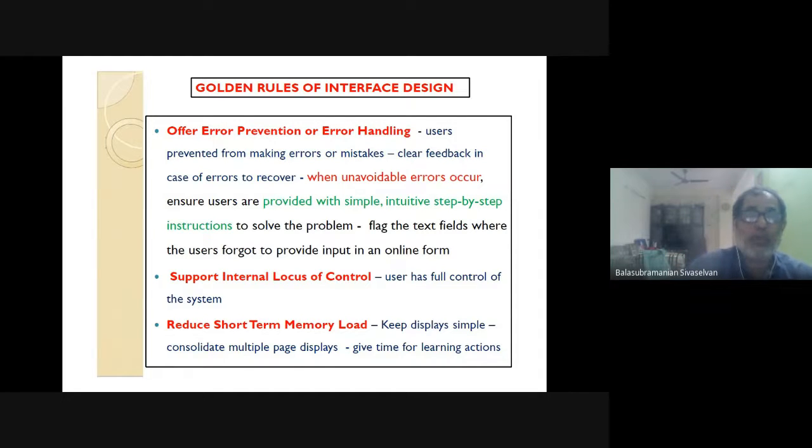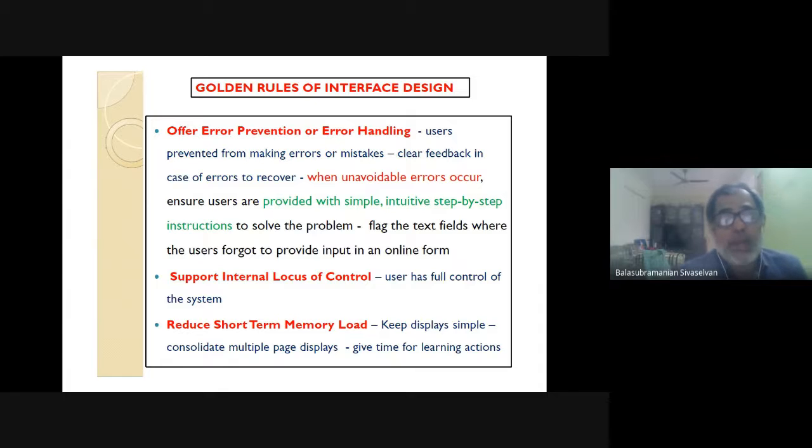Accept all input, then he says submit, no, you have not submitted. How are they preventing errors? They're at least putting it in red color. And maybe if it's a PIN code, if you are entering a 5-digit value, it has to be a 6-digit value. And if it is an email ID. These are mechanisms for error prevention. So flag the fields immediately, and support internal locus of control. The user should always have a feeling that he is able to control even in the erroneous state, and get back. That internal locus of control should never be lost.